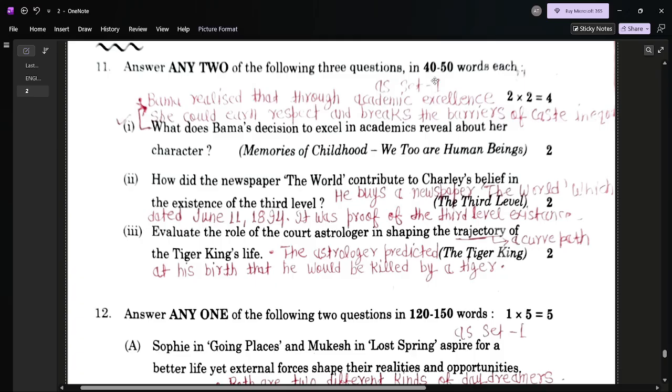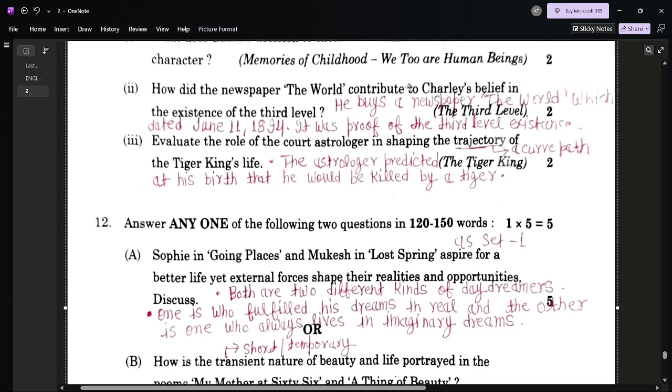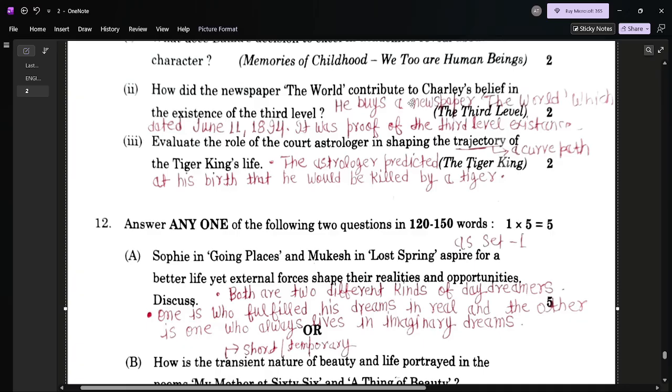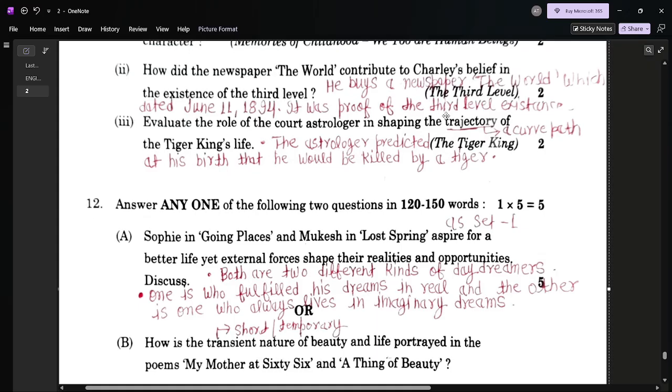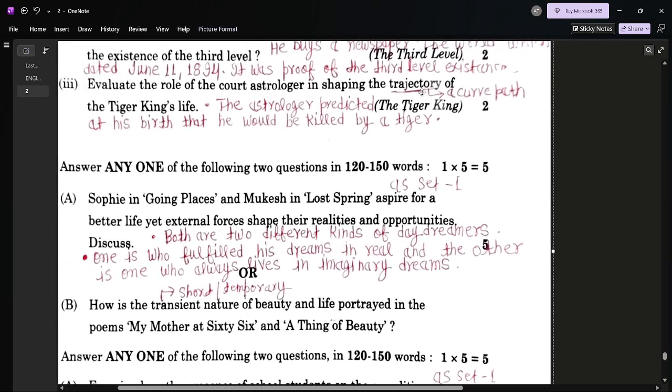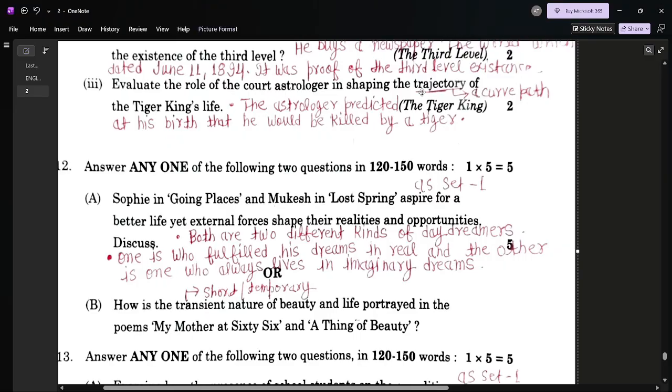In set 1 and set 2, this part, question number 11, it was the same. Question number 2: how did the newspaper, the words, contribute to Charlie's belief in the existence of the third level? Actually, Charlie buys a newspaper, and it was the newspaper of the World, dated June 11, 1894. Actually, he was in the world of fantasy, and the date was proof of the third level's existence. He was thinking he was missing the past, and he wanted to live in the 1890s.